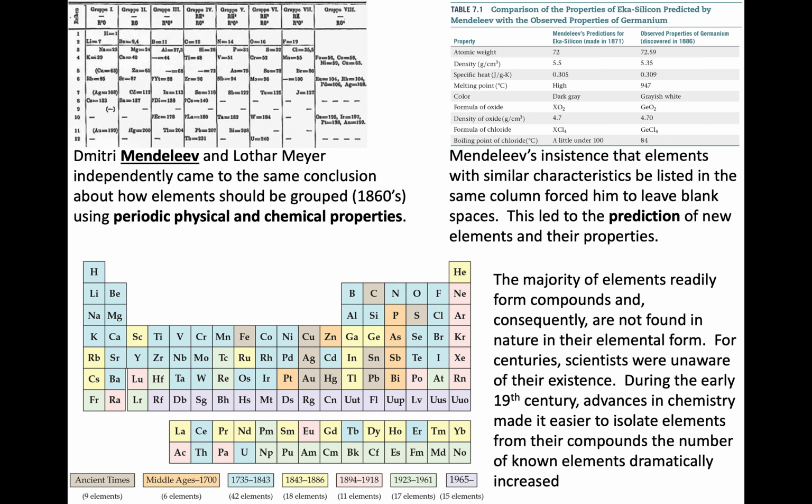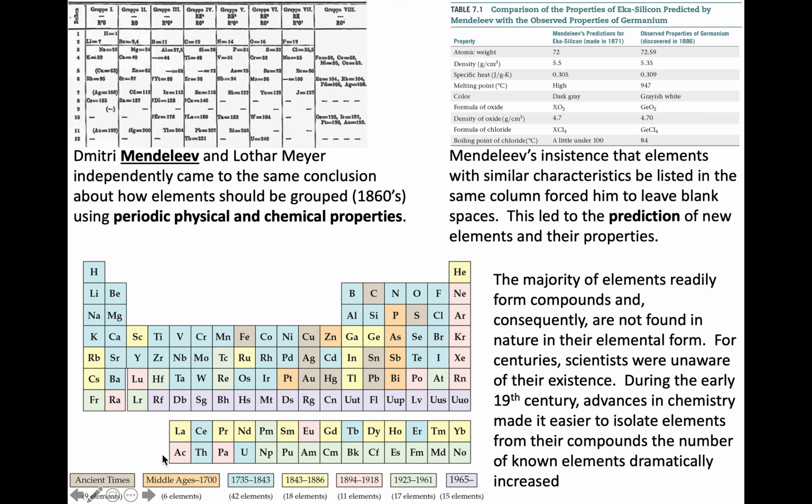It wasn't simply having a big figure or a big table that compiled all of the elements. By organizing it in this manner, he left vacancies. He left vacancies, for example, where the element germanium was to be found. So this was a powerful way of organizing the information. It wasn't just describing what was there, it led to future predictions.